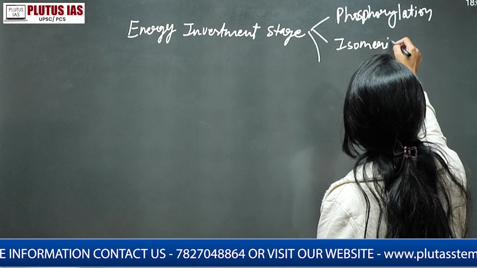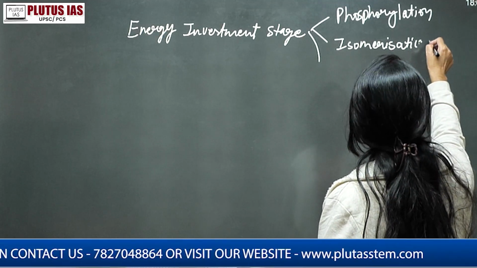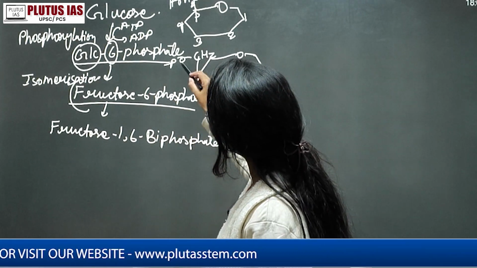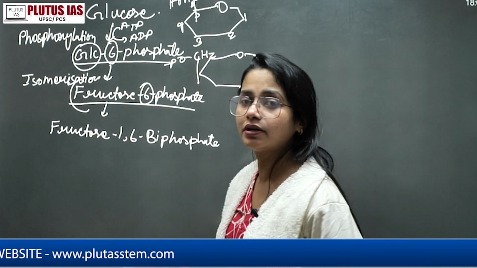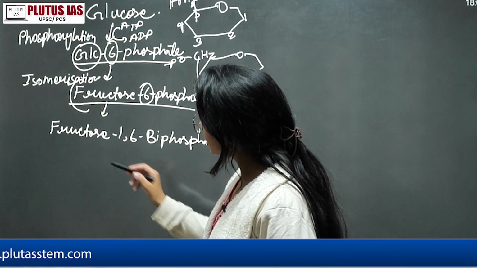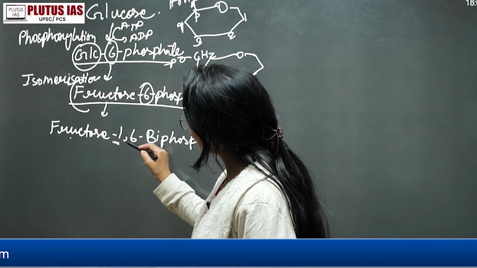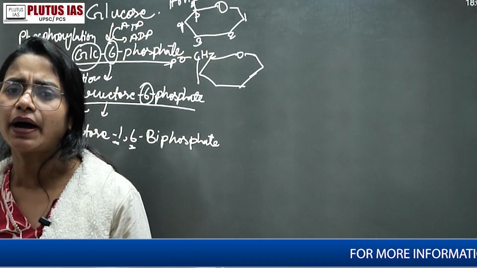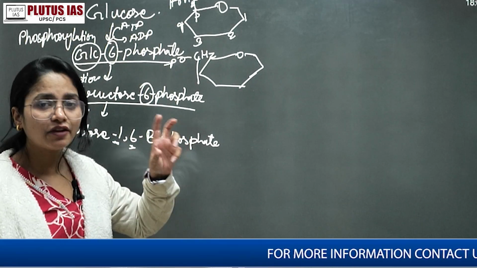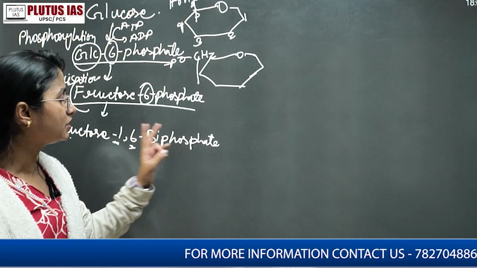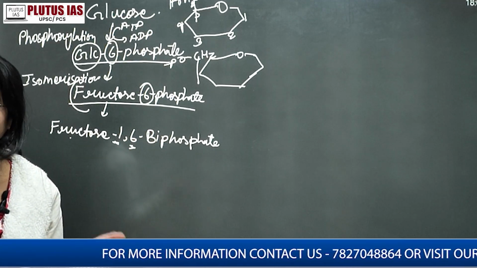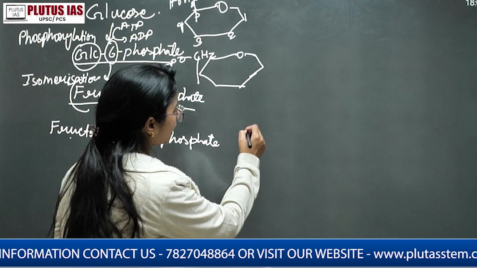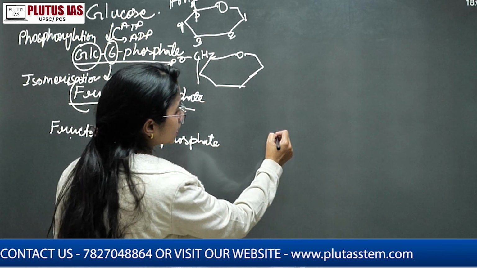Then again if you see the third process, here what we are saying, the phosphate is attaching on the carbon 6, right? But here, fructose is having both 1 and 6. So of course, everyone knows the difference between bi and di. Bi means two, when the two phosphate groups are attaching to different carbons. Suppose we want to say at the 1 carbon and at the 6 carbon,